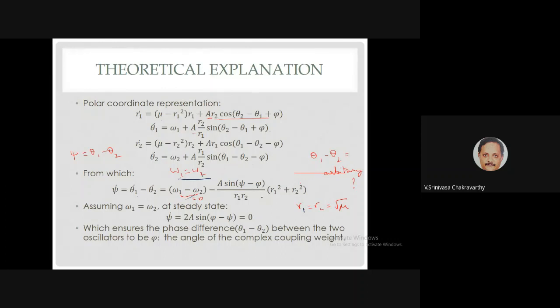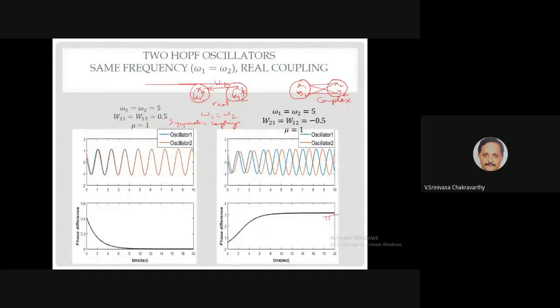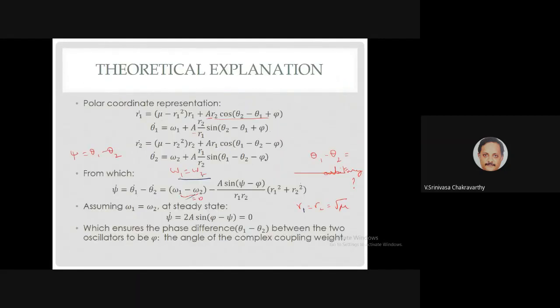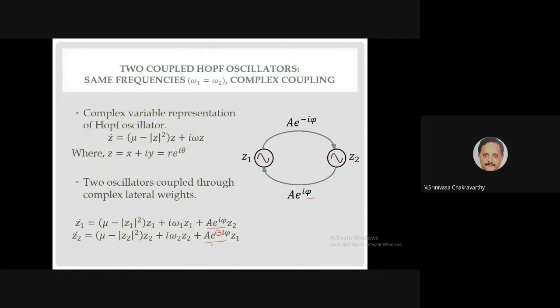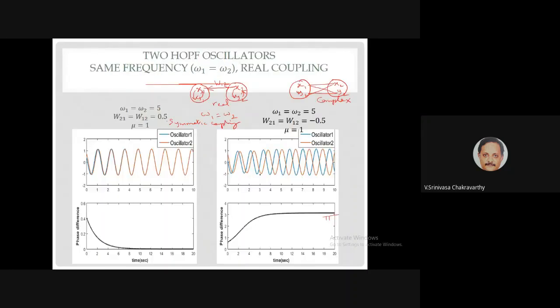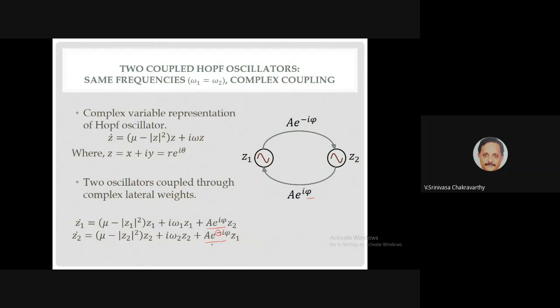So this is a generalized version of this result. Here we used only the real part, only the real terms, and we got only 0 and pi. But if you use complex terms, you get a more general case. So in fact, you can also plug in here. If phi is 0, you get a real positive value, right? And if phi is equal to pi, you get a real negative value. Therefore, these two end up as special cases of this.